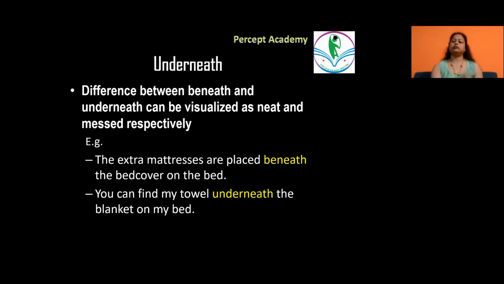Blanket ke niche kahin padi hui hai. It's lying over there. So it's like messed up. It was just left there. By chance it is there.